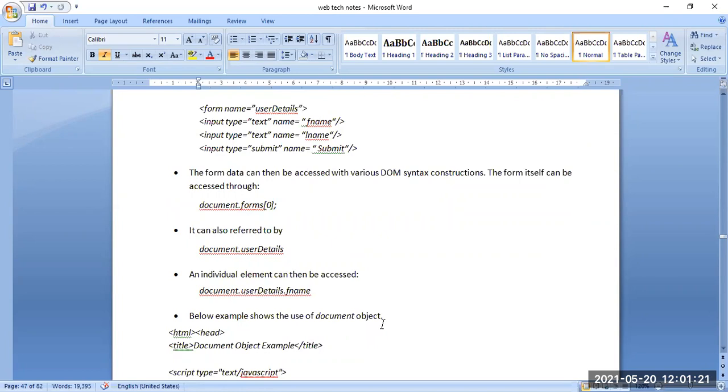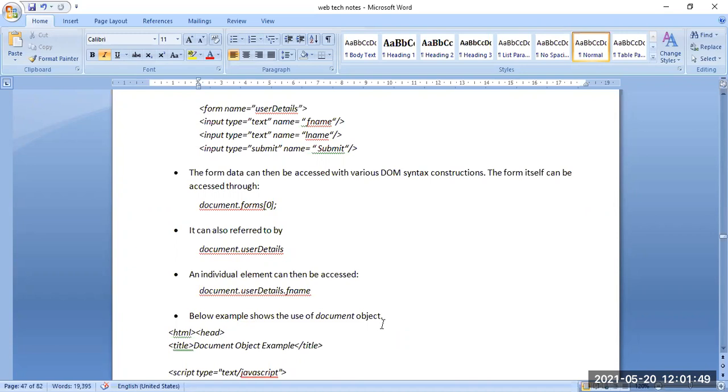This form data can be accessed with various DOM syntax constructions, by accessing through document.forms. It can also be referred to by document.userdetails, and individual elements can be accessed by document.userdetails.fname. So these are the steps by which we can easily access this.